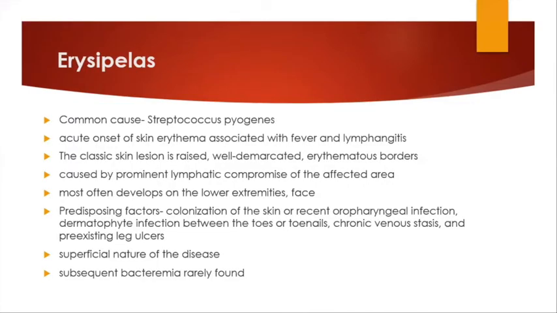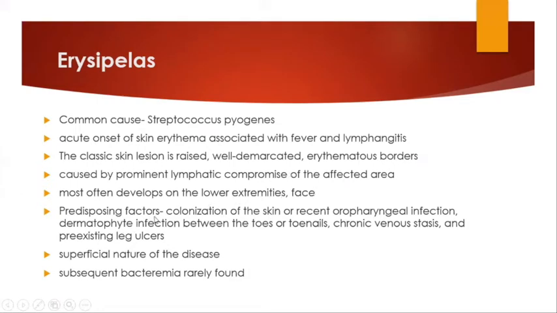Now coming to erysipelas. Erysipelas is an acute onset of skin erythema associated with fever and lymphangitis. It is commonly caused by Streptococcus pyogenes. The classic skin lesion is a raised, well-demarcated, erythematous bordered plaque, which is caused by prominent lymphatic compromise of the affected area and most often develops on the lower extremities and face.